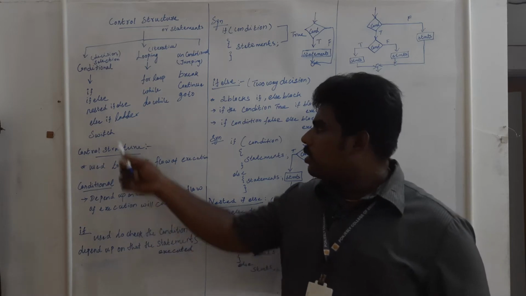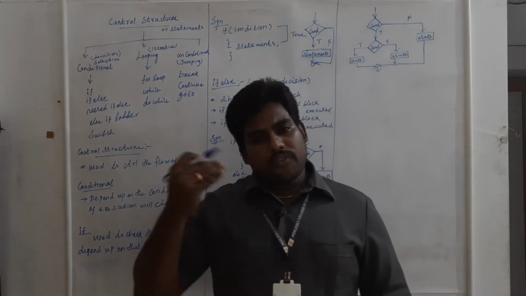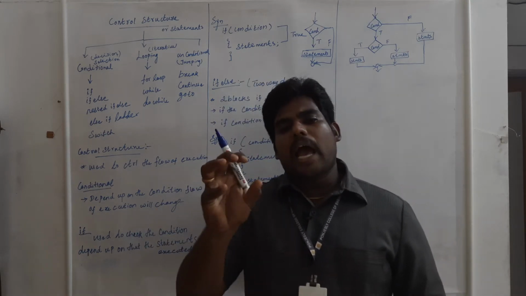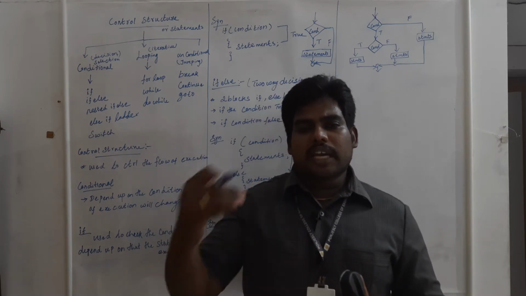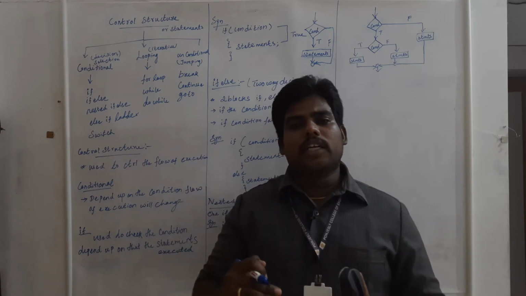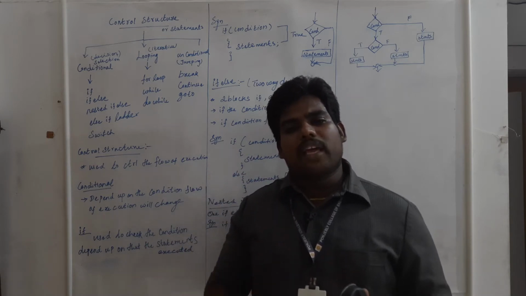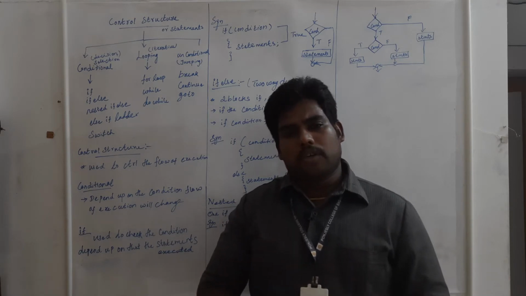In the conditional statement, the first category is the if condition. As it is a conditional statement, it should have one condition. If is used to check whether the condition is true or false. If it is true, the body of the if, the statements which belong to the if, will be executed.